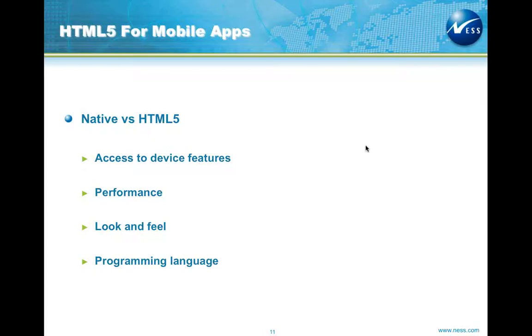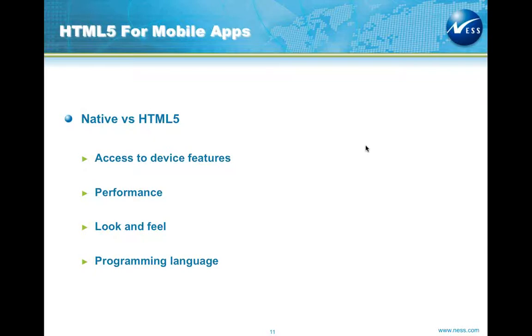Coming to HTML5, these features are not directly available, so we may need to use different plugins to develop those features. Let's say PhoneGap provides you with the plugins, or you can write your own plugins using PhoneGap to access the device features. So this is a time-consuming process compared to native, but it has its own advantages when it comes to time to market. I'll come to that point later.